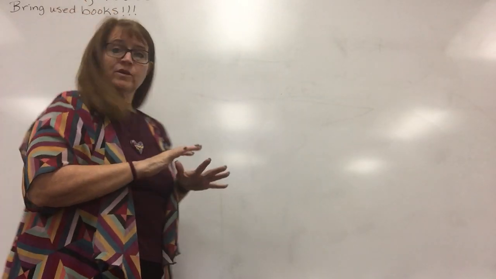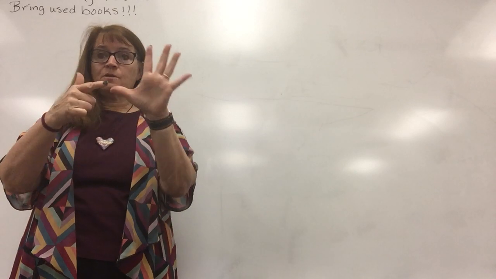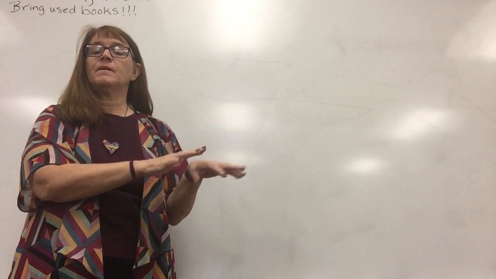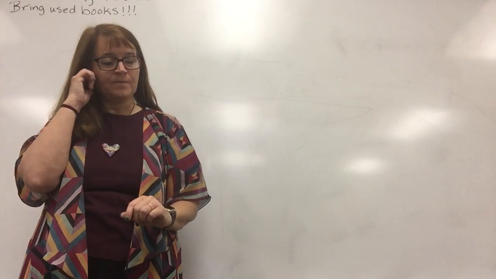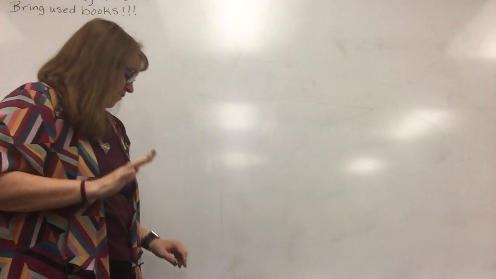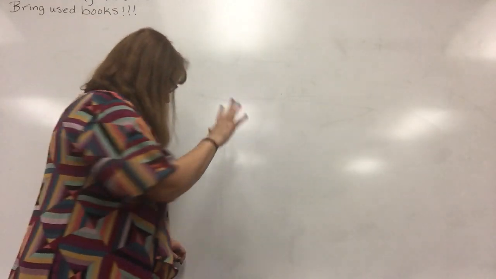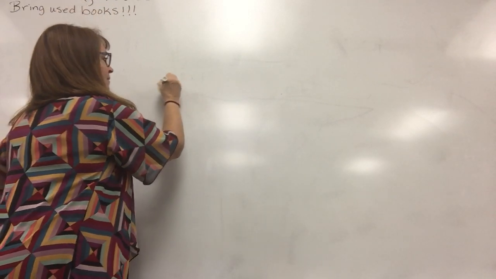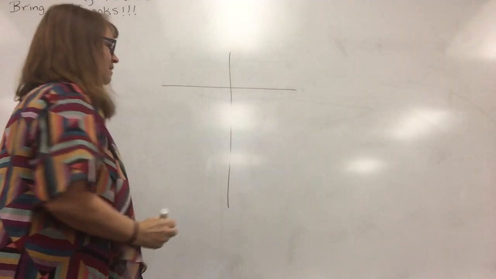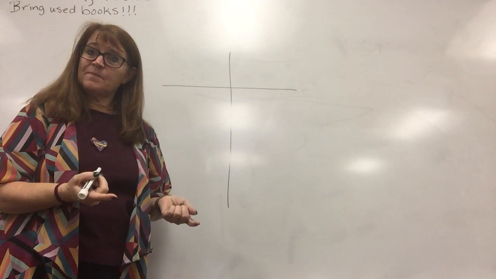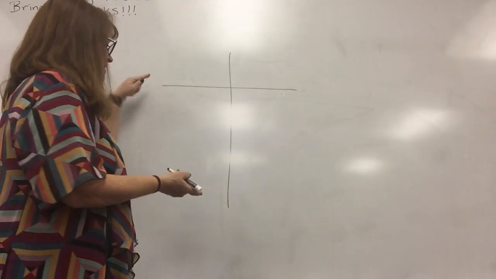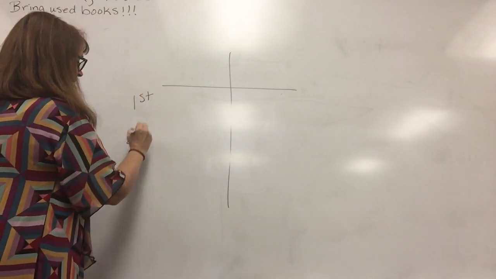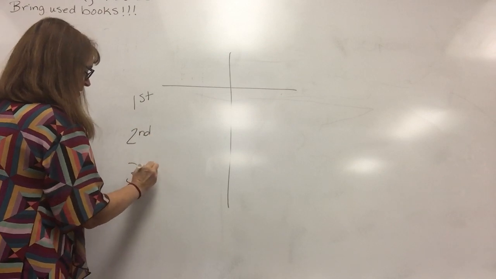So what we're going to talk about right now is person, number, and tense. We'll get to voice and mood a little bit later, and I want to keep it simple. So if we have person, I'm going to show you, this is kind of a bit of an English lesson, so I'm going to make us a little chart here. Now, nouns had case endings and verbs have personal endings, because nouns had cases and verbs have first person, second person, and third person.